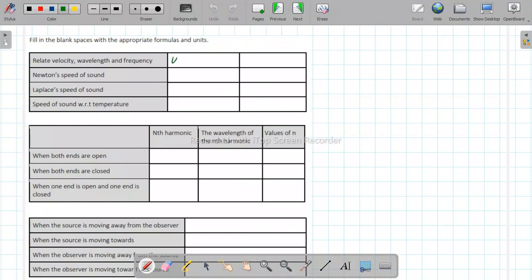Velocity को frequency और wavelength से relate करें. Velocity is the product of frequency and wavelength measured in meters per second. क्योंकि सारे velocities हैं तो measured in meters per second.